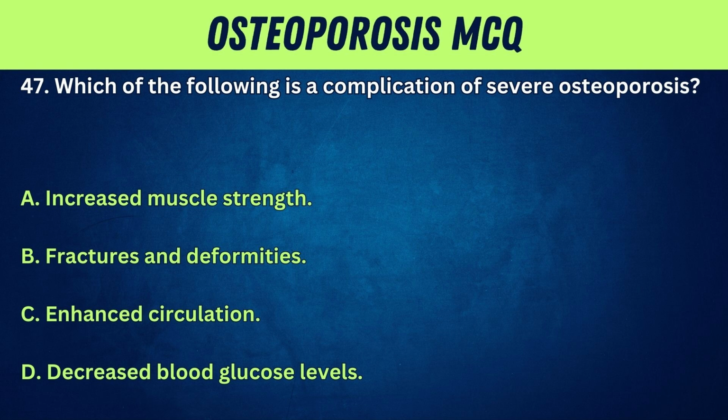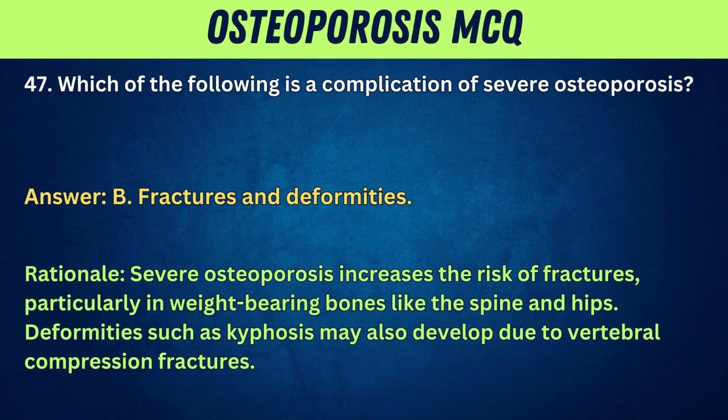47. Which of the following is a complication of severe osteoporosis? A. Increased muscle strength. B. Fractures and deformities. C. Enhanced circulation. D. Decreased blood glucose levels. Answer: B. Fractures and deformities. Rationale: severe osteoporosis increases the risk of fractures, particularly in weight-bearing bones like the spine and hips. Deformities such as kyphosis may also develop due to vertebral compression fractures.